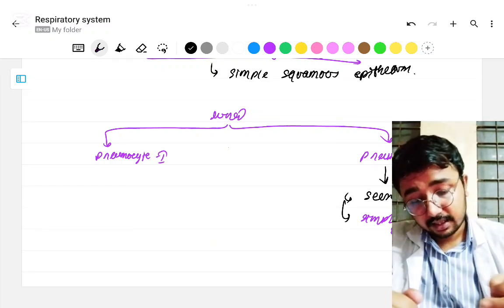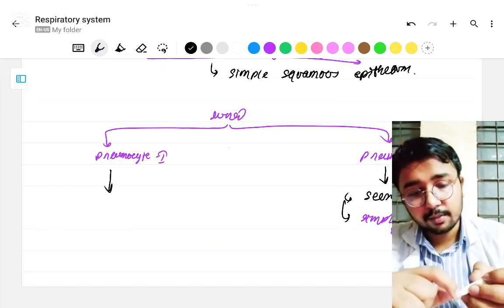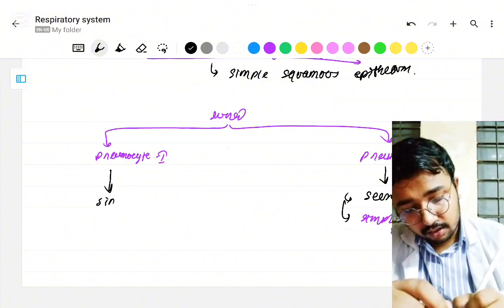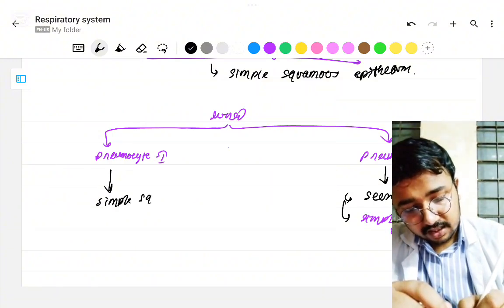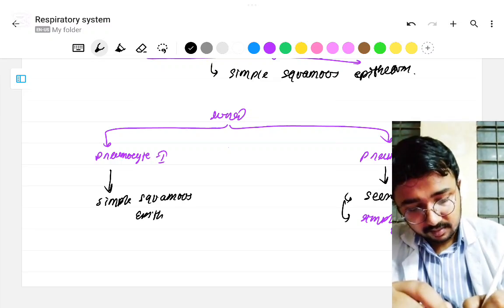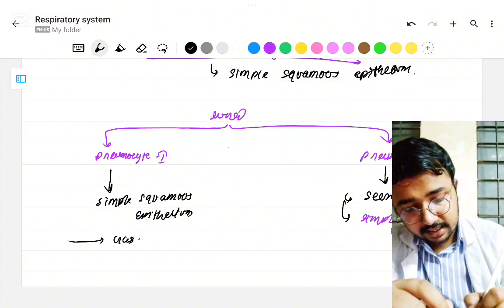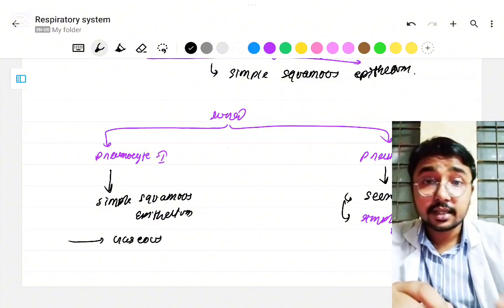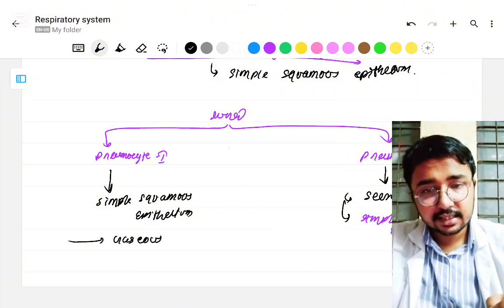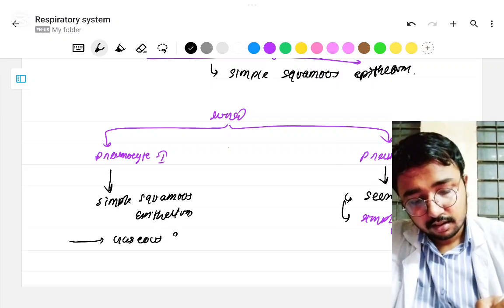And note that pneumocyte type 1 has simple squamous epithelium as its lining, so it takes part in gaseous exchange. Okay, done.